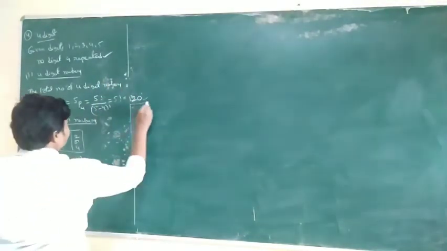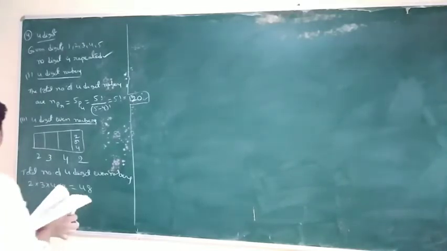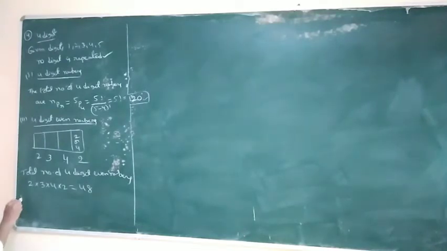Okay, clear? These two questions are asking this. Next, fifth problem.